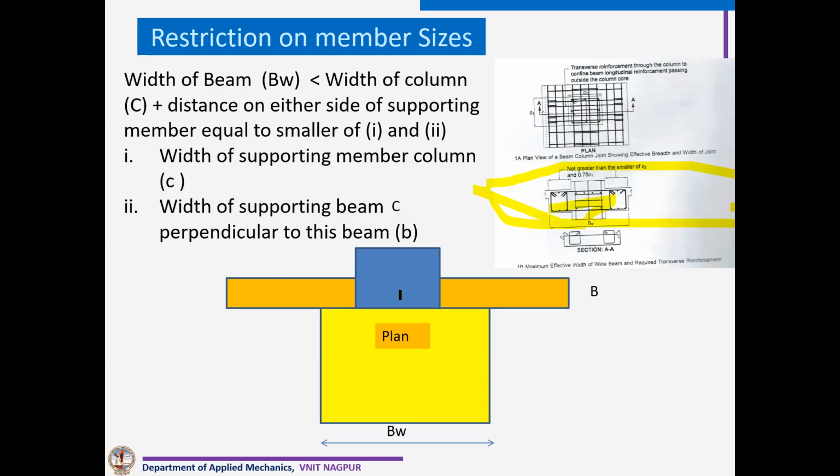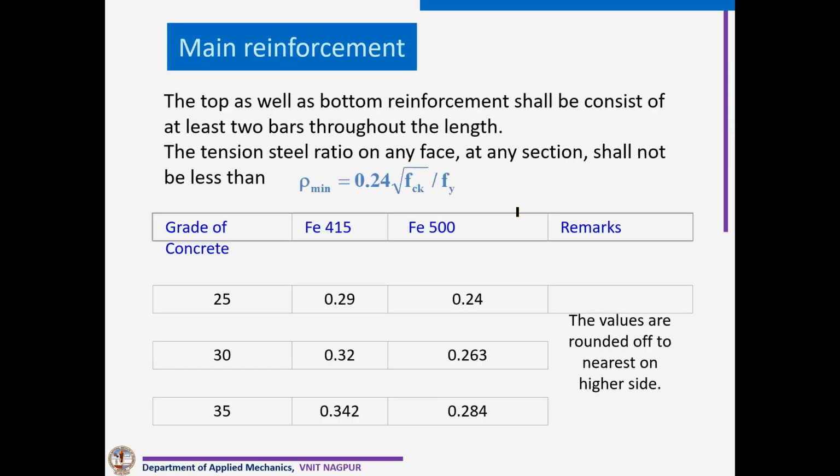So you can see here we have to be very careful about this one. We have to have a separate link for that particular part which is outside the column. The main reinforcement, this is the p minimum which is suggested, which is 0.24 root fck divided by fy.